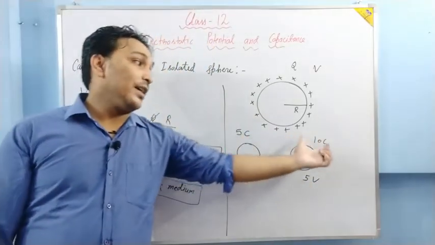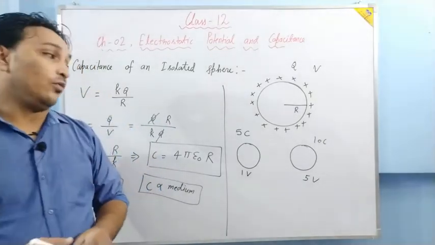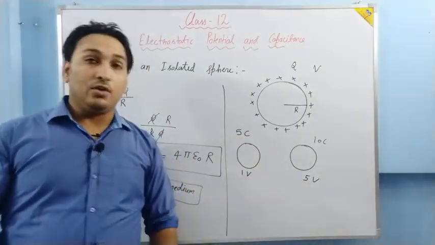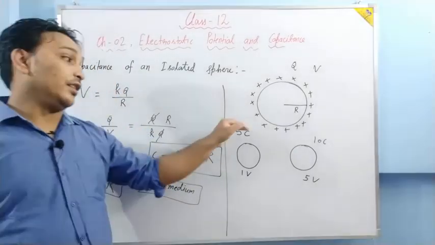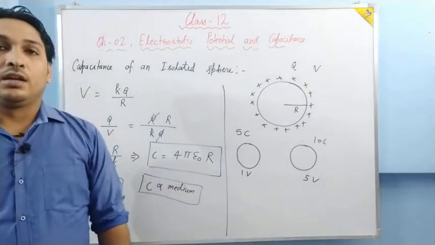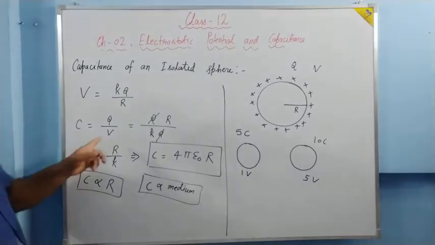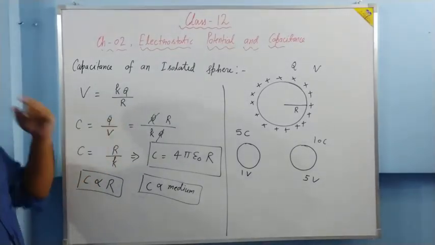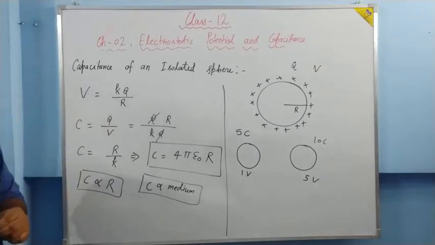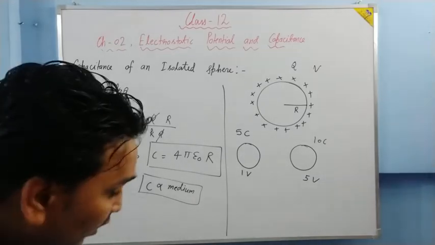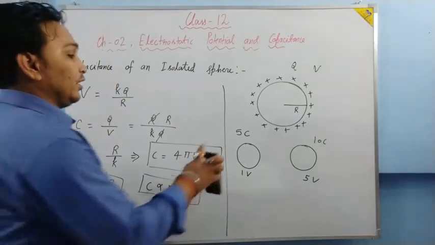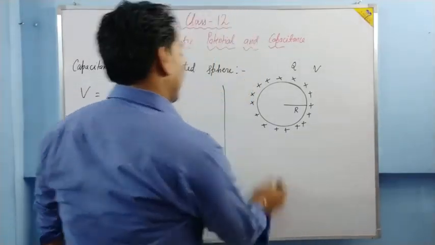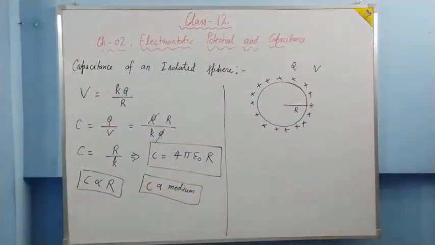What amount of charge the capacitor holds, it doesn't matter. What amount of potential it holds, it doesn't matter. It is the ratio of charge to potential. As the definition I have told you, to increase the potential by 1 volt, how much charge is required, that is called capacitance. Is it clear? So by looking at the conductor or by knowing the amount of charge it holds, we cannot say that the capacitance is greater or smaller.